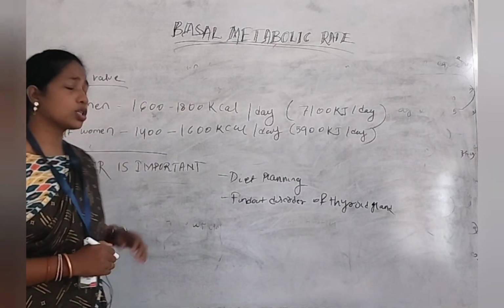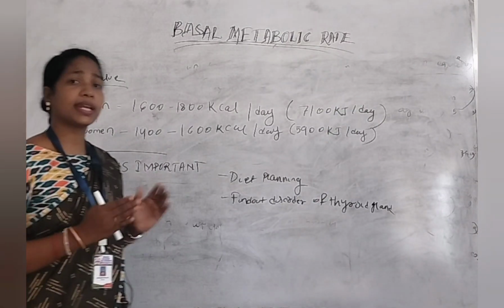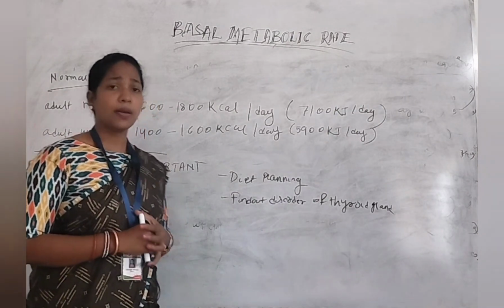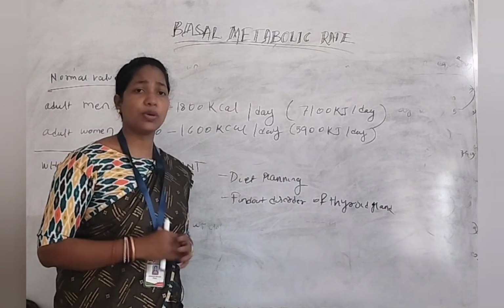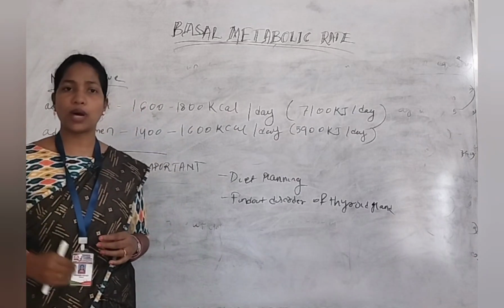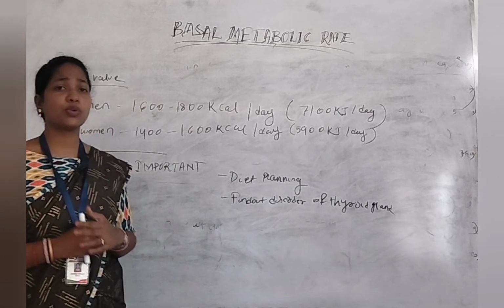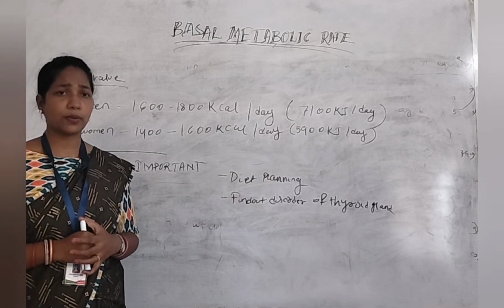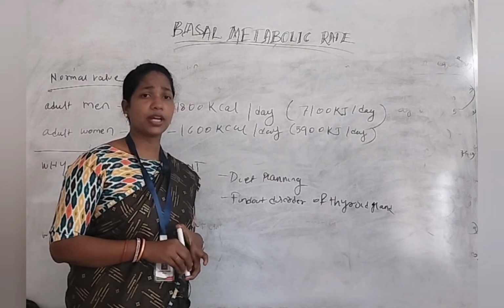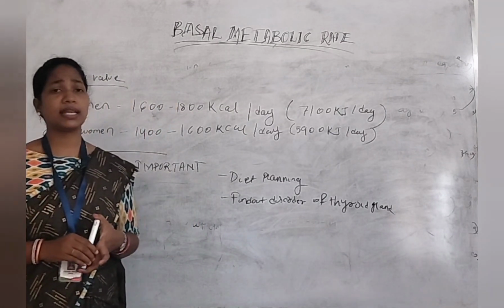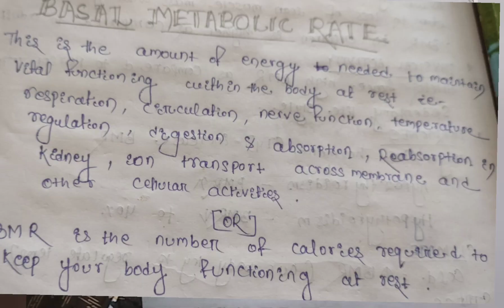Then we should discuss why it is important to calculate the basal metabolic rate of an individual person, because it is important for diet planning. We should change our diet according to our weight and our basal metabolic rate, so it is very important that we know our basal metabolic rate. Next one is finding out disorders of the thyroid gland. If there is any abnormality in our thyroid gland, we can also identify it by measuring the basal metabolic rate.